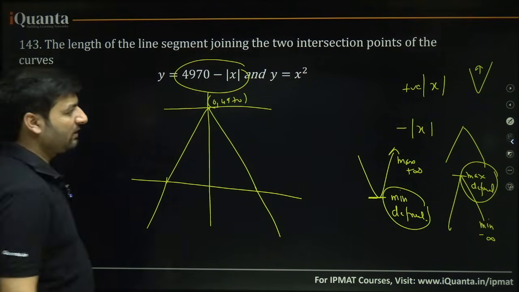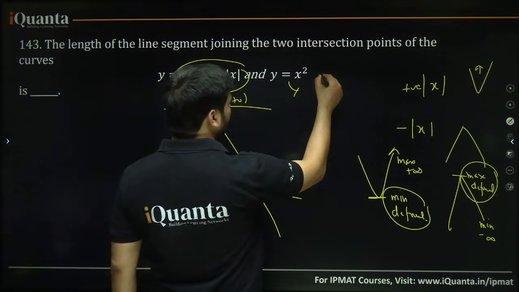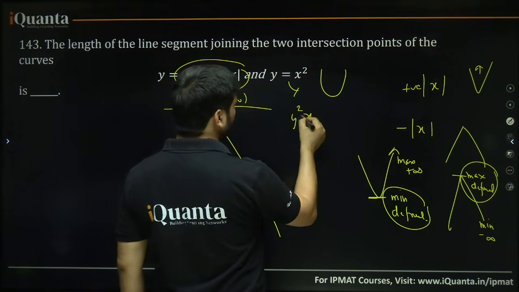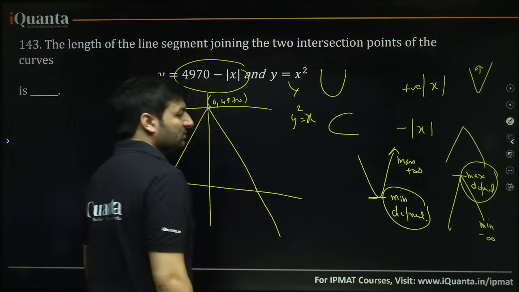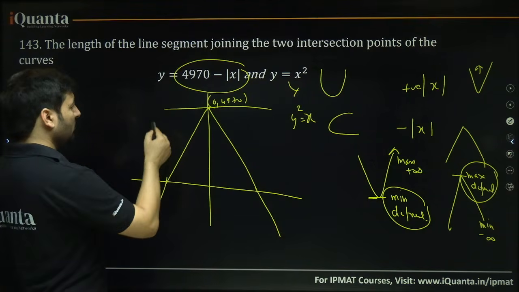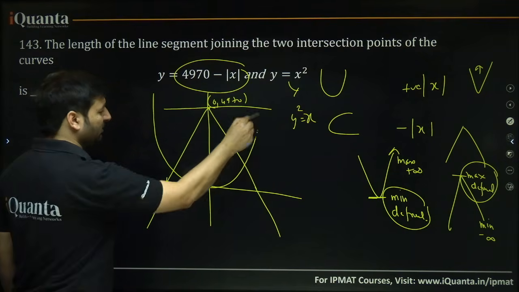And y equal to x square. Always remember, y equal to x square, its graph is like this, and if something like y square equal to x is given, then its graph is a horizontal parabola like this. We are going to deal with this graph. It passes through the origin and goes like this.